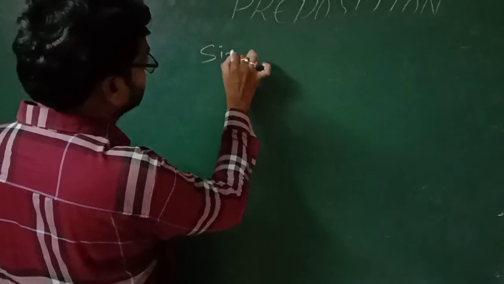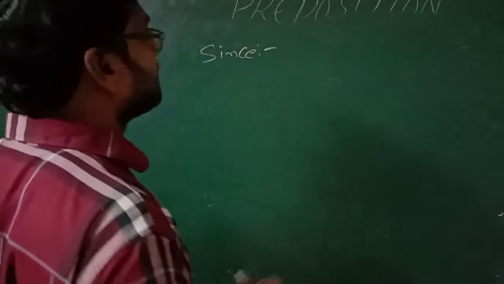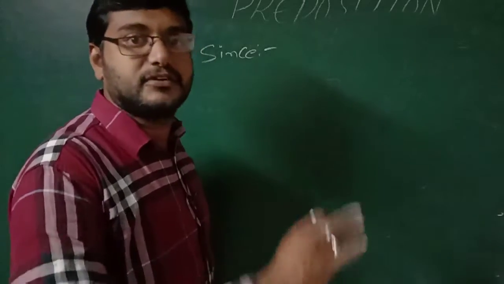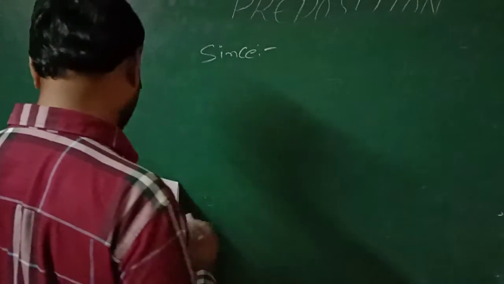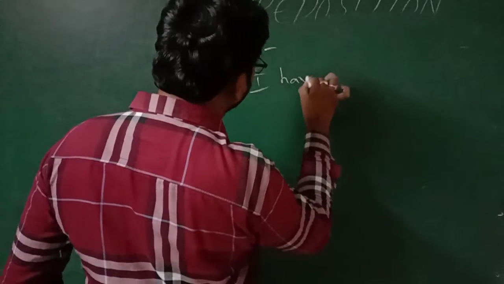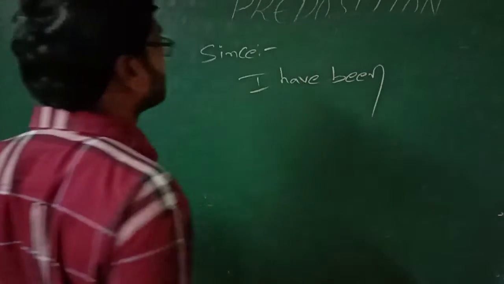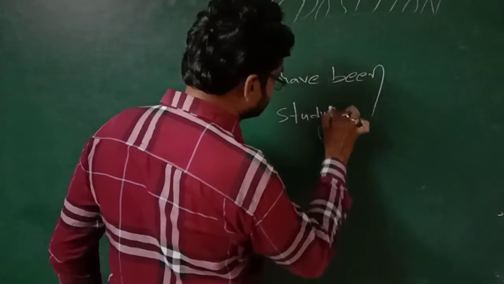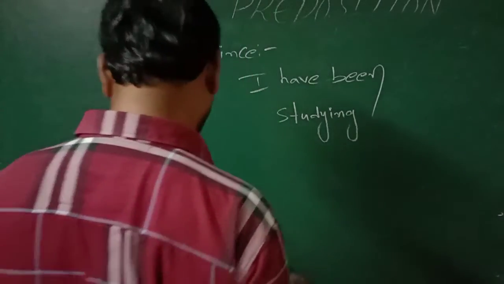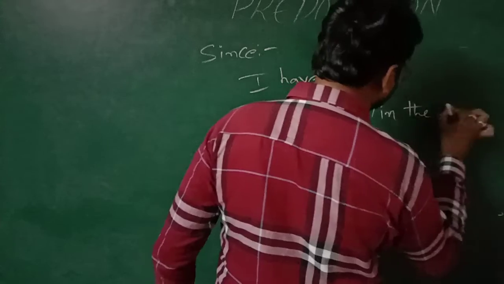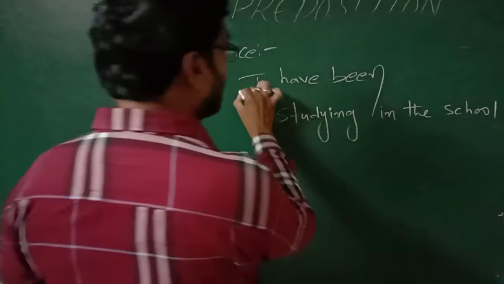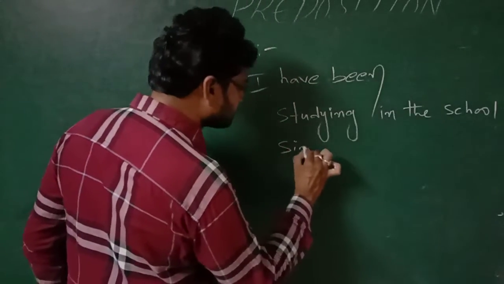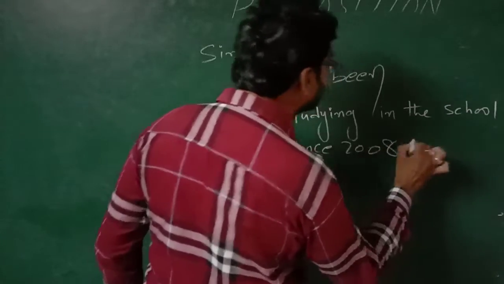Since. Where are we going to use since? It is used for a particular period of time. Example: I have been studying in the school since 2008.